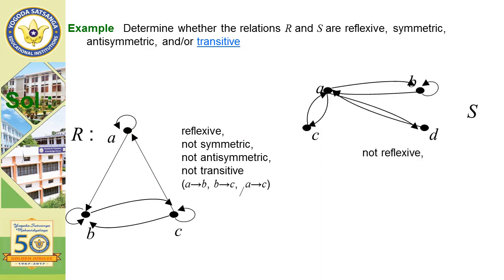It is not reflexive since C has no self loop, D also has no self loop, A also has no self loop. It is a symmetric relation. It is not antisymmetric. It is not transitive. Thank you.